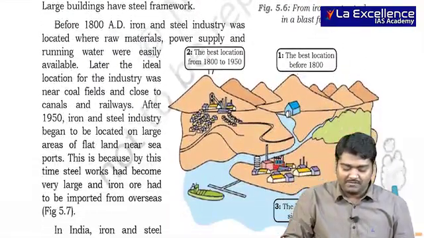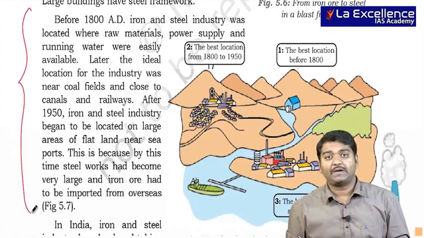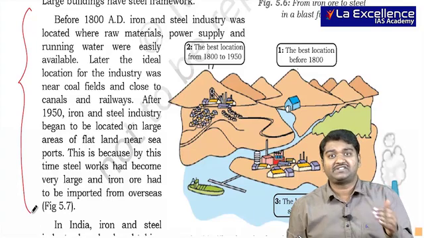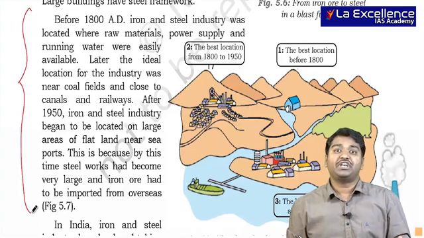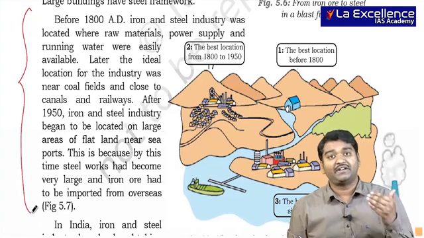Can you see this picture and paragraph? This was asked in the UPSC exam, where they asked how the iron and steel industry location has changed over a period of time. You can see almost 100 words. They asked you to write in 100 words.